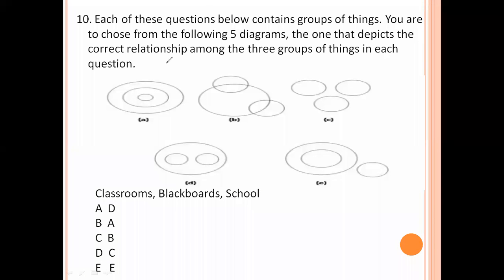Next. Each of these questions below contains groups of things. You have to choose from the following 5 diagrams the one that depicts the correct relationship among 3 groups of things in each question. Classrooms, boards, schools. So classrooms, school, inside school we have classrooms. Inside classroom we have board. So option number A is the right answer.